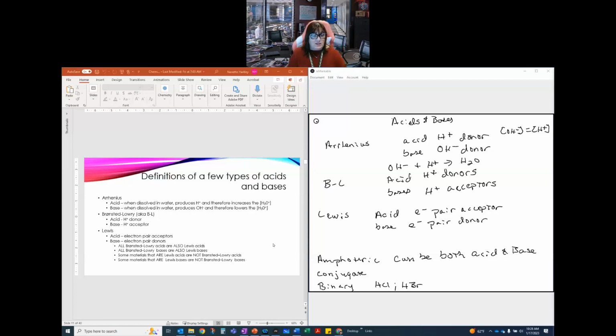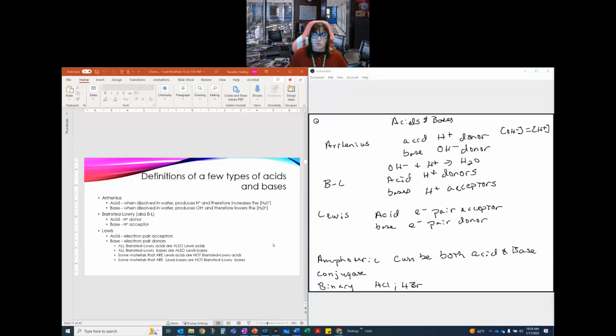Now, all the Bronsted-Lowry acids are also Lewis acids. All Bronsted-Lowry bases are also Lewis bases. Some materials that are Lewis acids are not Bronsted-Lowry acids, and some materials that are Lewis bases are not Bronsted-Lowry bases. So you should be able to look at a particular acid or base and say what kind of acid it is, or what kind of base it is, what gives it those properties.